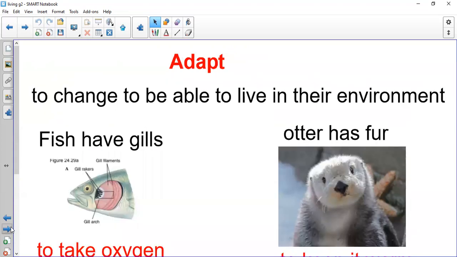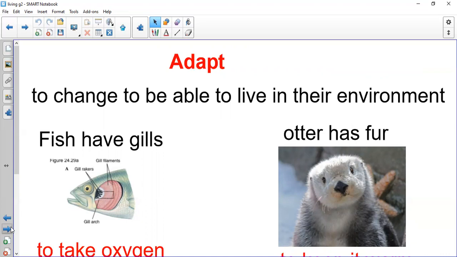The last thing that I want you to know for today is the word adapt. Adapt means change to live. Change to live. One more time. Adapt, change to live. Adapt, adapt, adapt. Change to live. You must adjust yourself to your environment to be able to live, to survive.